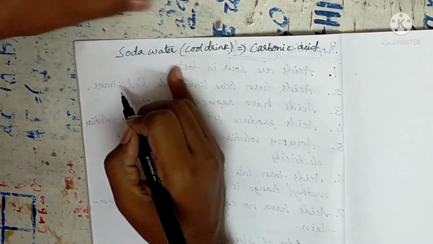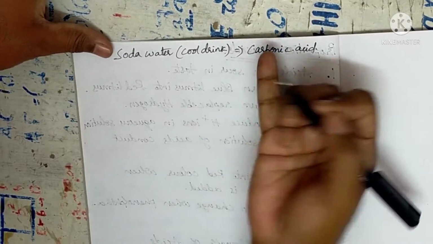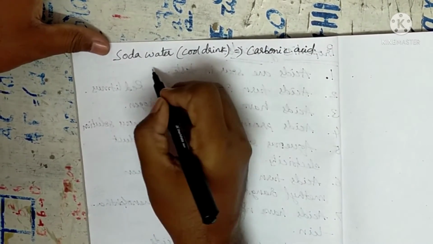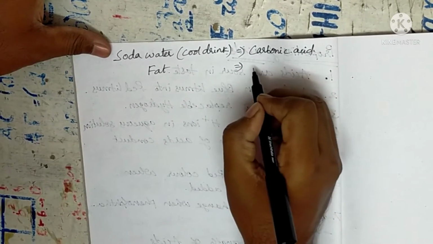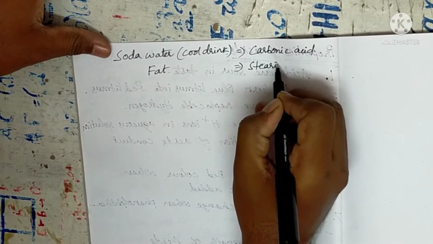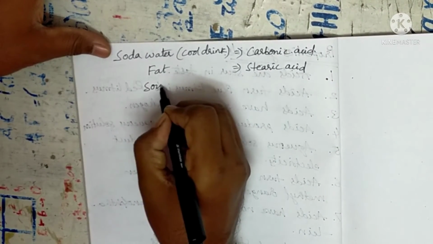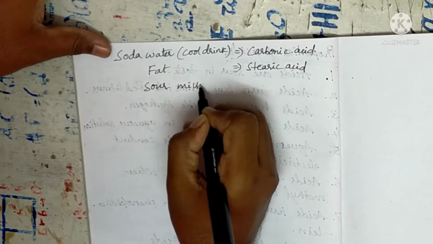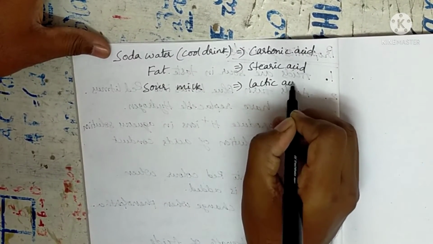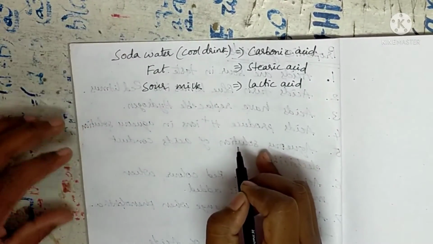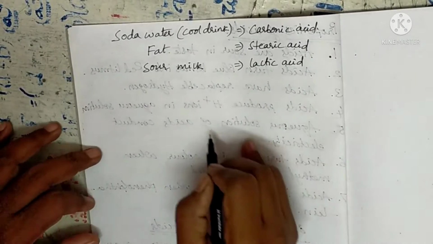So while we drink soda water or cool drink, in this case also we get one acid which is called carbonic acid. In fats, means dalda or fat, we get stearic acid. Next, in case of sour milk, in milk we get lactic acid. So by the drink of milk also we get one acid which is called lactic acid.